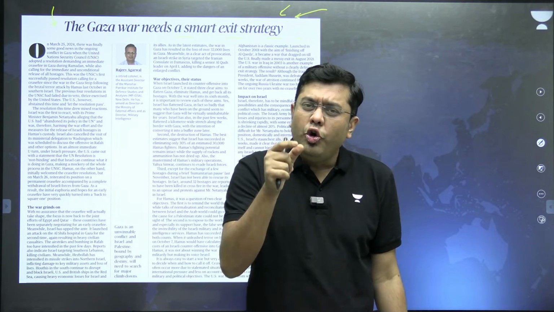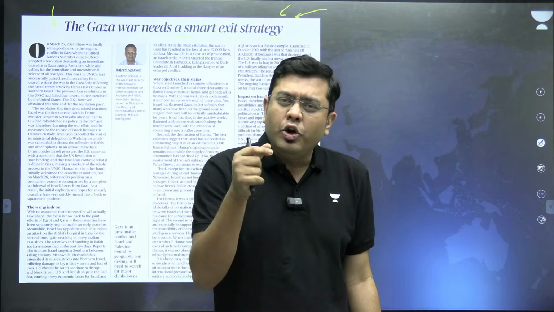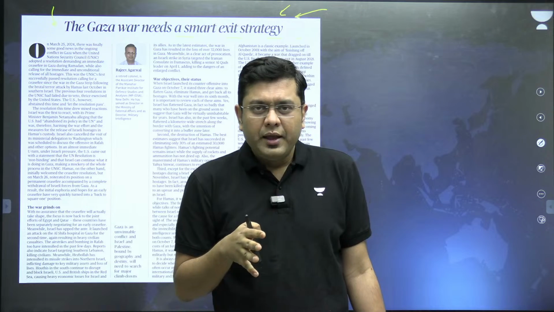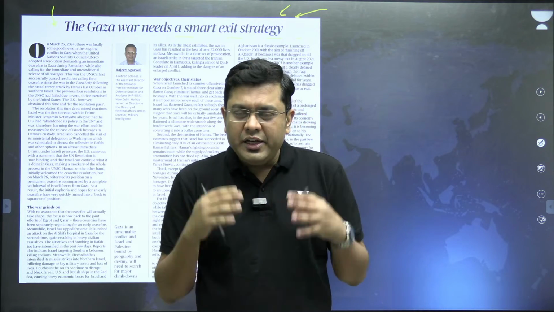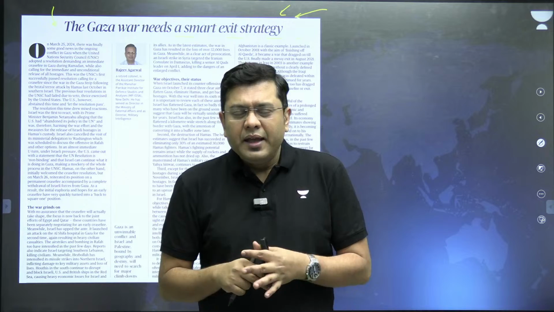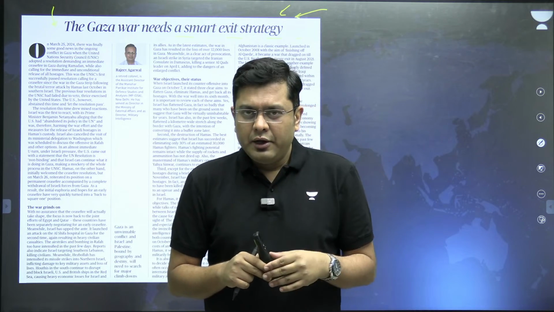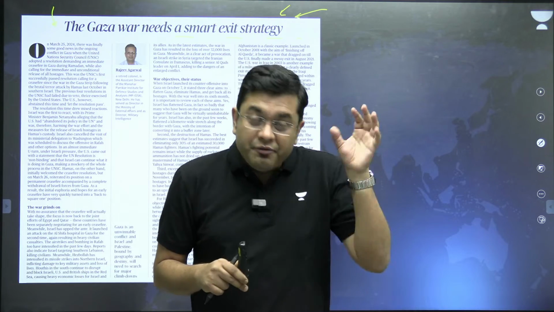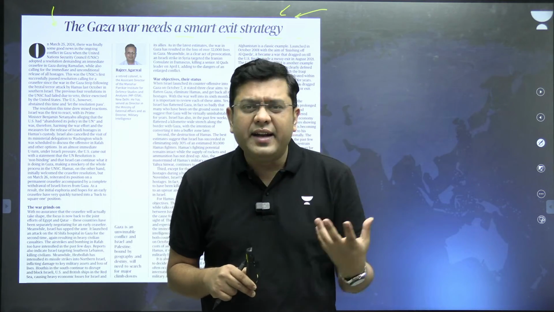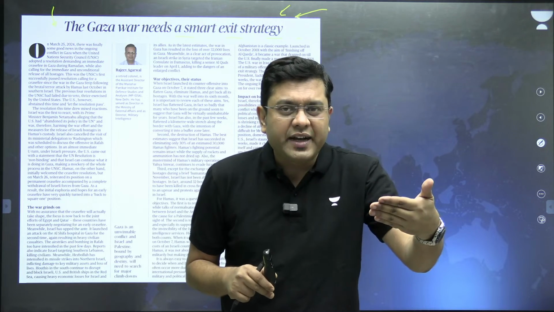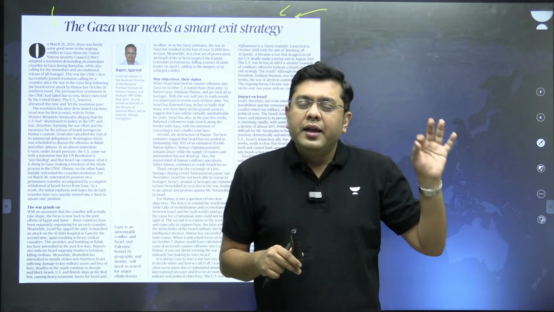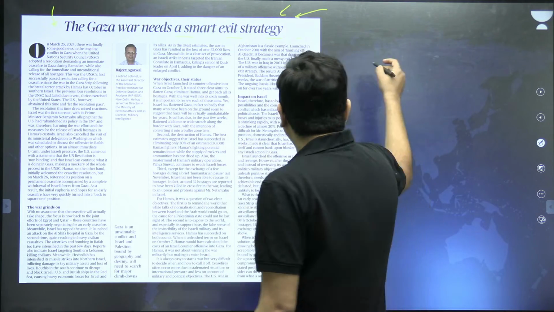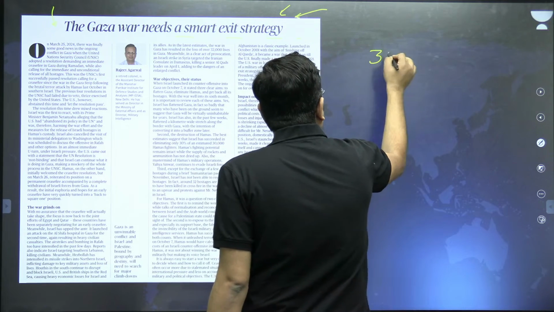Now, when you launch a war, you have an objective. For example, whenever you have had an India-Pakistan war, most of these wars, all these wars were initiated and instigated by Pakistan. They had a clear-cut objective. For example, we'll cut this highway, we will dismember this particular state, we will foment internal disturbance, etc. Once you achieve that objective, you call an end to it. Now, when Israel launched this war, it had three different objectives. The three objectives that it aimed to achieve.